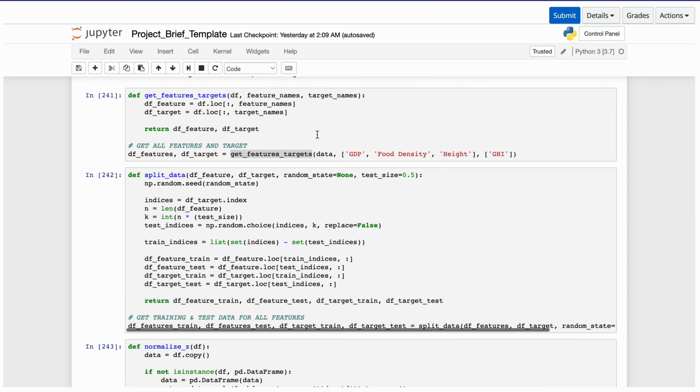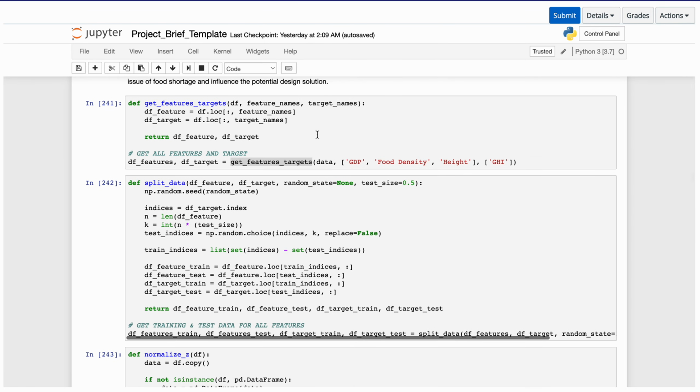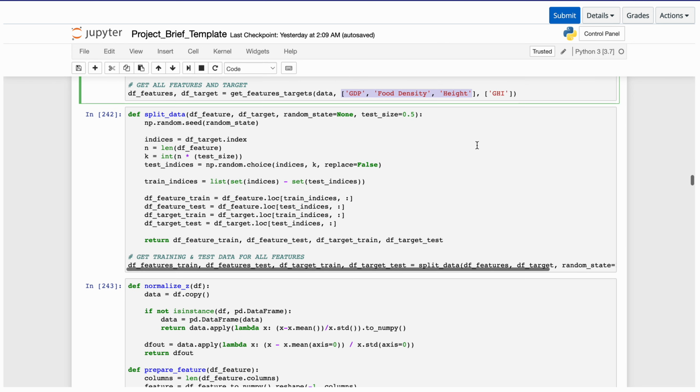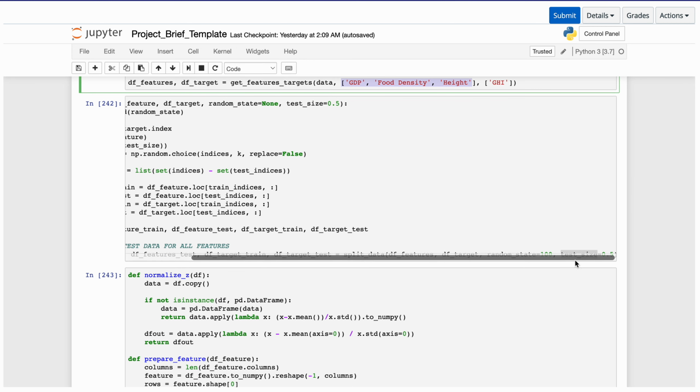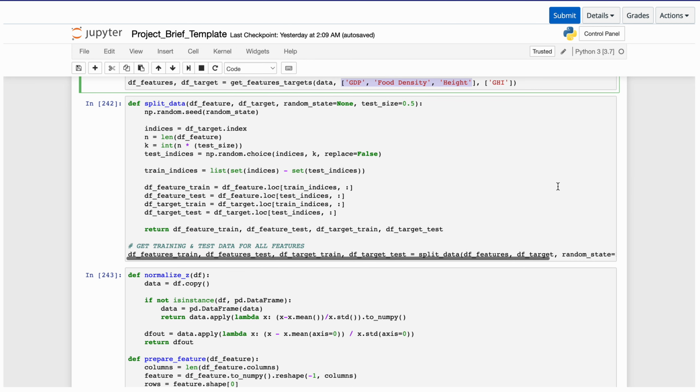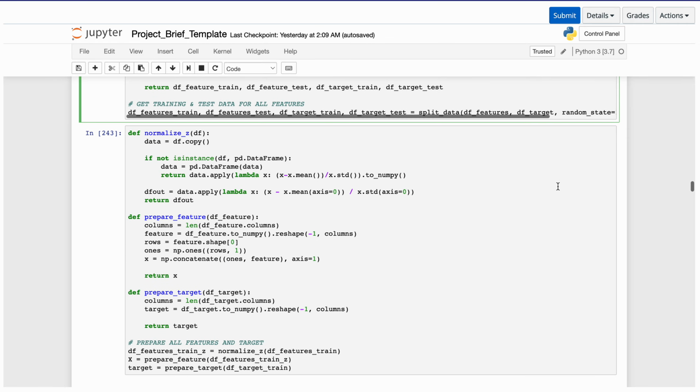Okay, so we are going to determine the success of this model if our overall adjusted R-squared value is higher than 0.25. First we are going to prepare the feature targets, and to do that, we first need to get the features. As mentioned earlier, these are our feature values: GDP, food density, and height. Then we are going to split the data. We are using a 0.5 test size here because we want to test half of our data.